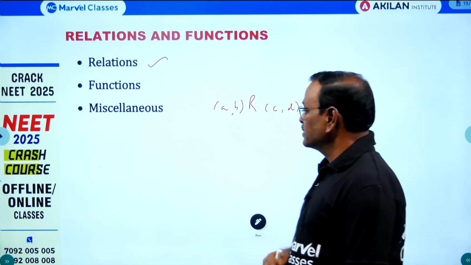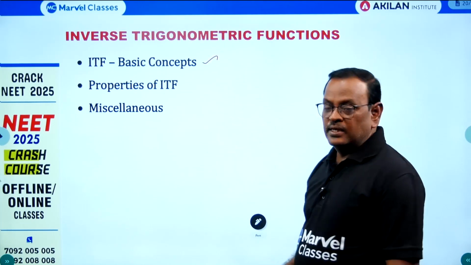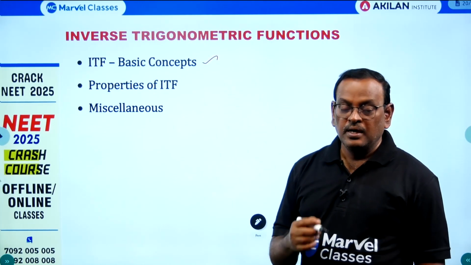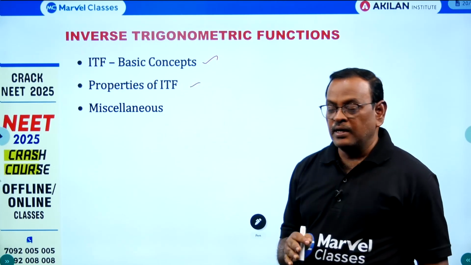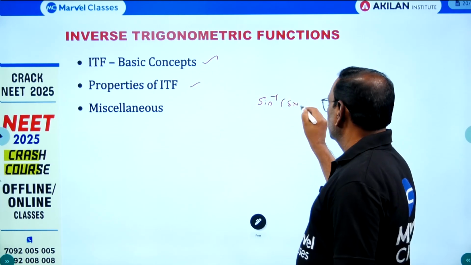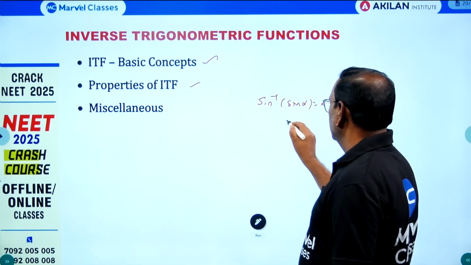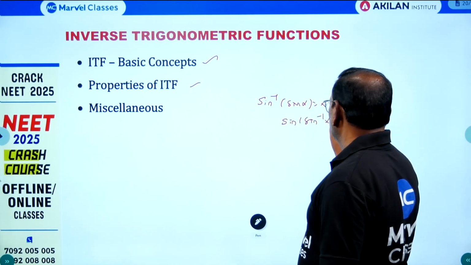Okay. Next, inverse trigonometric function. Basics இதில் வந்து நீங்கள் definition, domain, principal range and graph of the function. So simple properties, ஏன்னா எல்லா property deleted, only these two properties are very important. Sin inverse of sin x equal to x, sin of sin inverse of x equal to x.